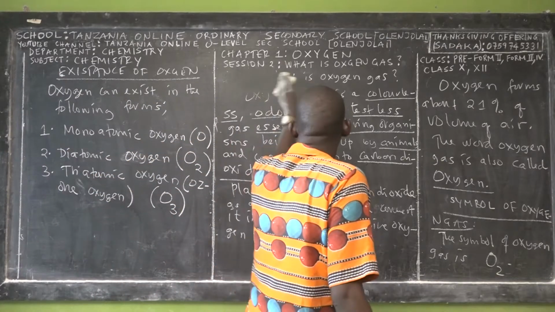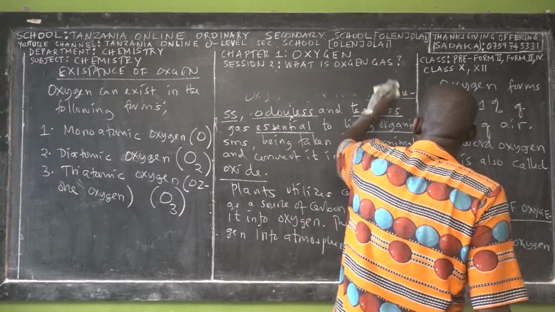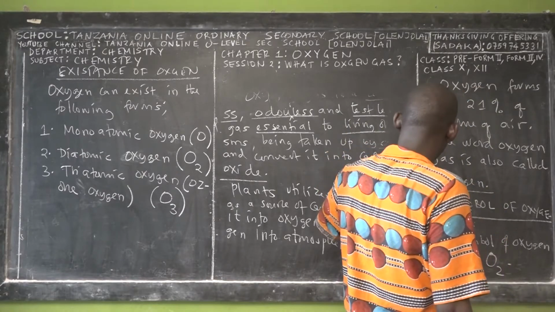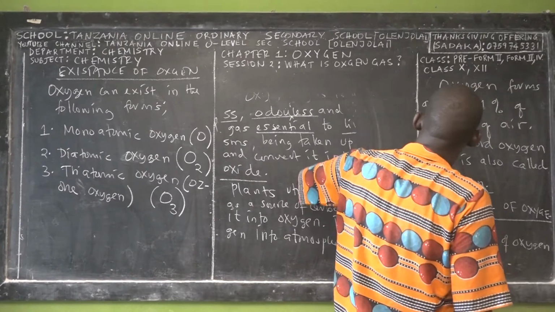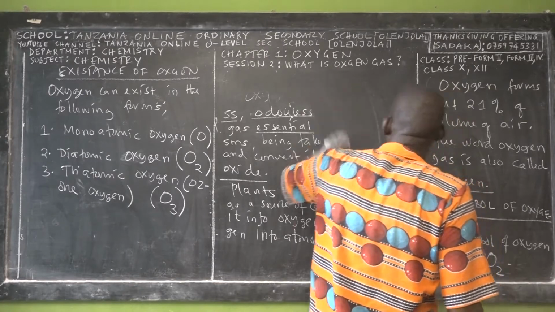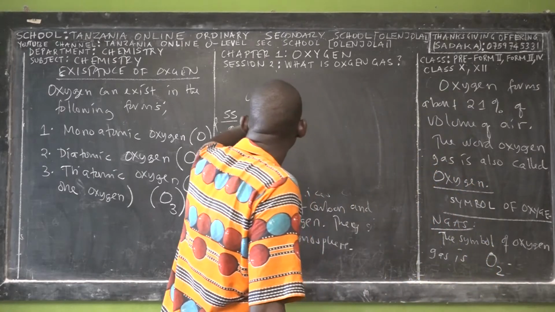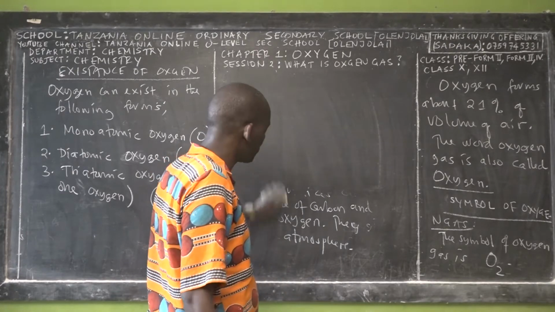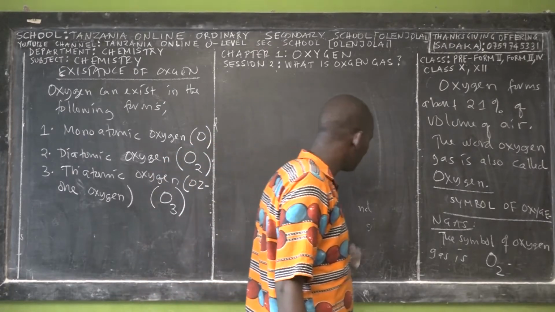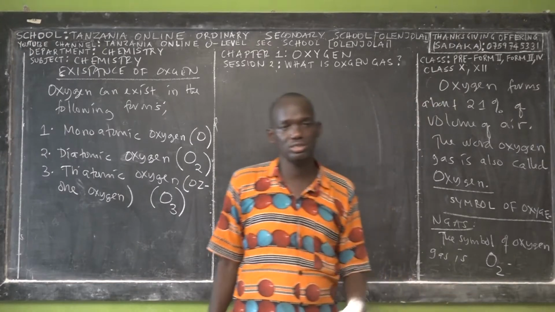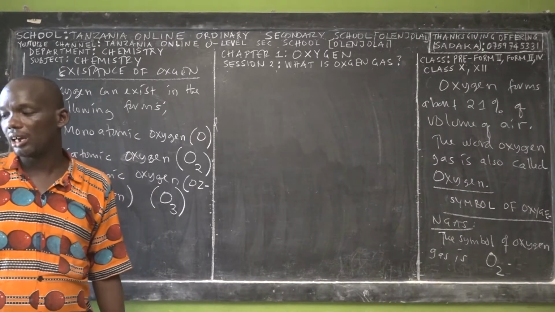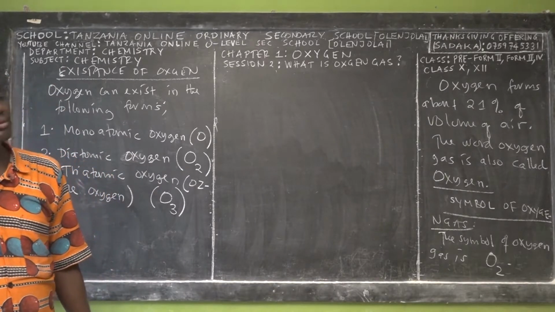In this chapter, we are going to discuss a very important part that we call preparations of oxygen. We are also going to discuss physical properties of oxygen, chemical properties of oxygen, and uses of oxygen. So you have to stay tuned. In another session, we are going to teach you some other concepts.